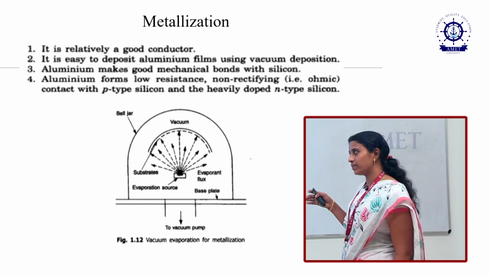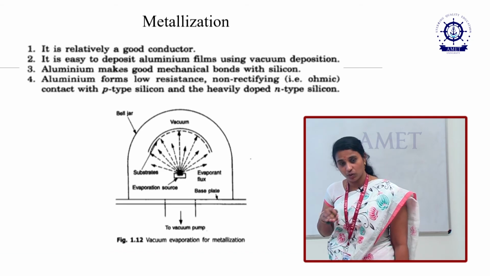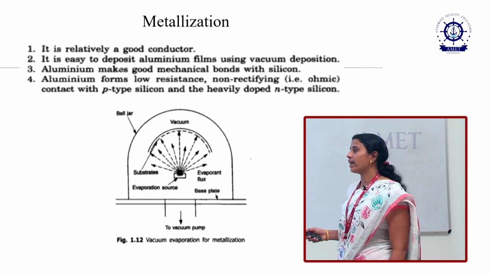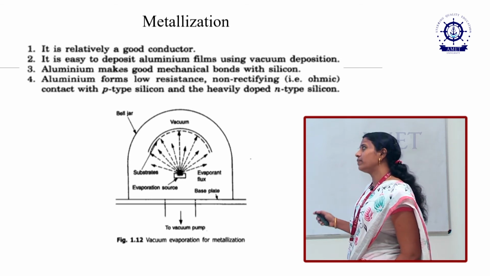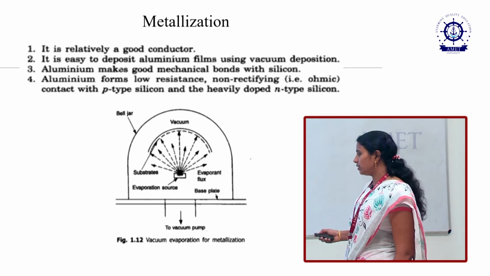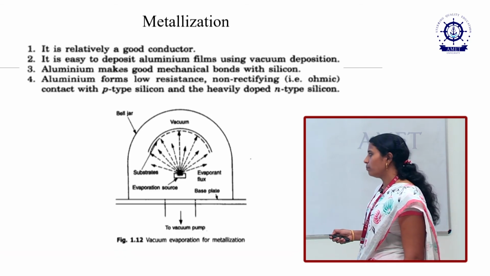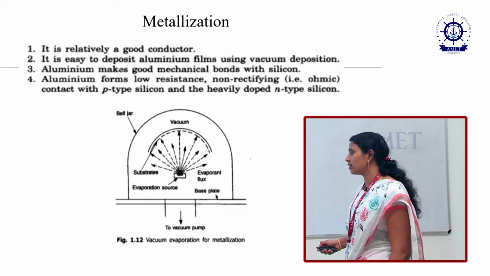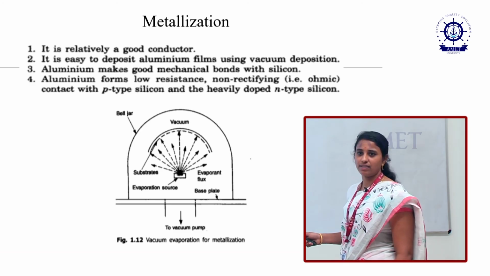In the metallization process, the aluminum forms a low resistance non-rectifying contact with p-type silicon and with heavily doped n-type silicon. So this is a base plate, evaporate flux, vacuum tube, bell jar, evaporation source, and vacuum pump. These are all the processes for metallization.